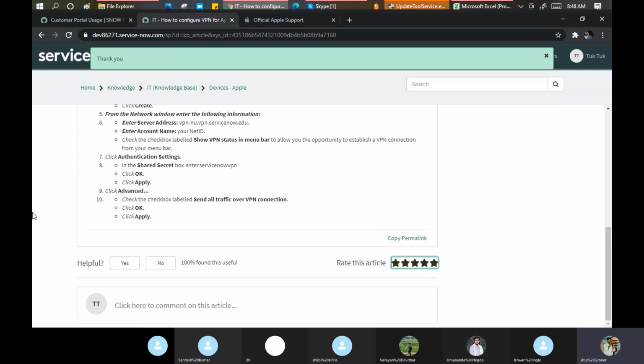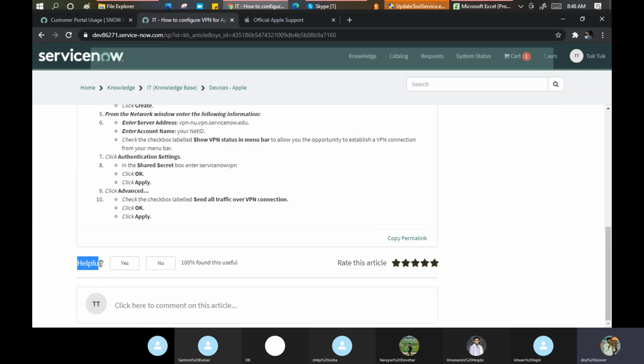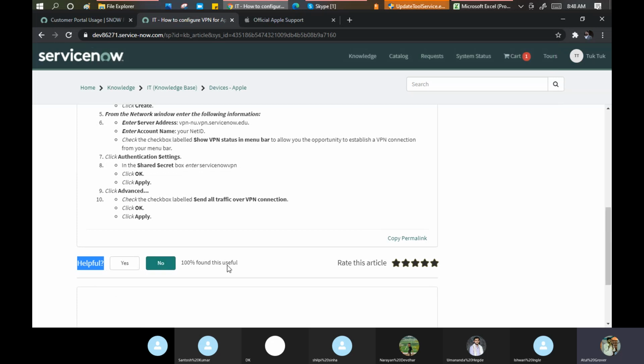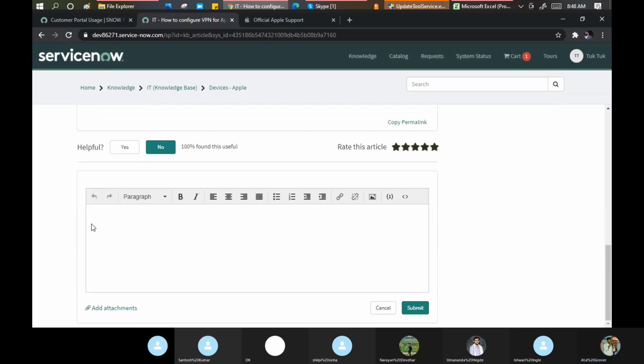Definitely we people do, right? Then, is this helpful for me? Yes or no? No, it is not helpful for me. Okay, no worries. Any comment you want to put? Required changes in doc. And you can put any attachment as well. All these things, this and this, are configurable.